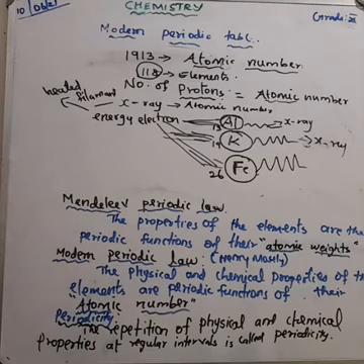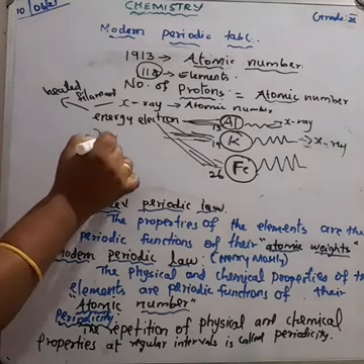It emits X-ray frequency. So the frequency of X-ray is proportional to the atomic number.